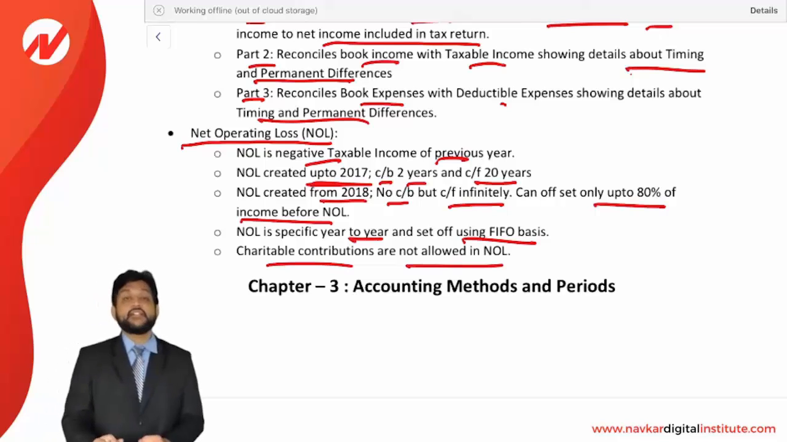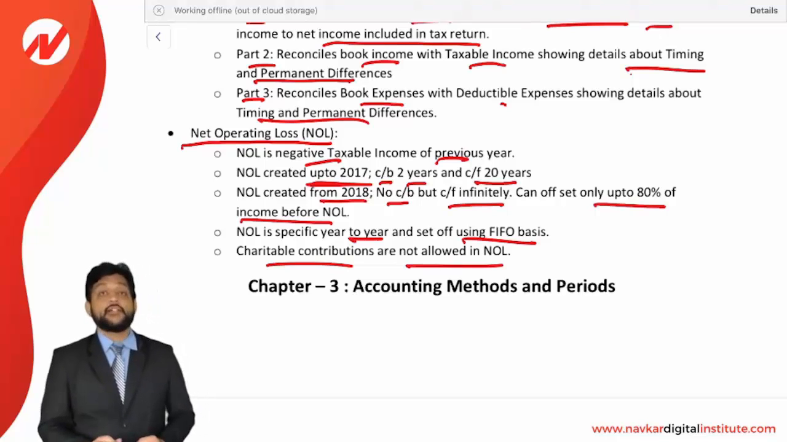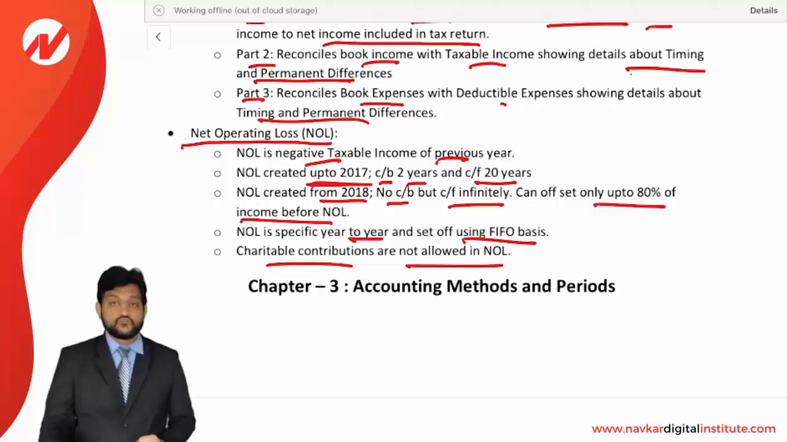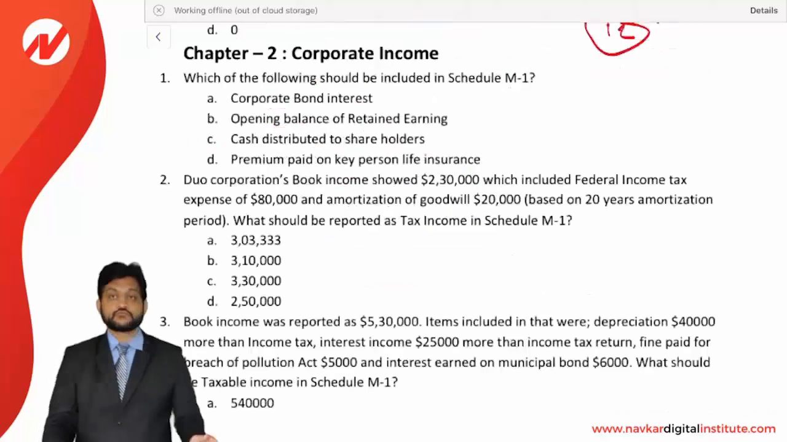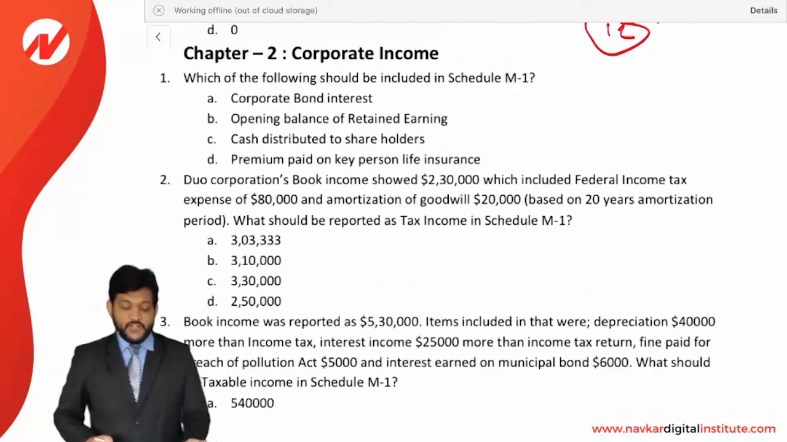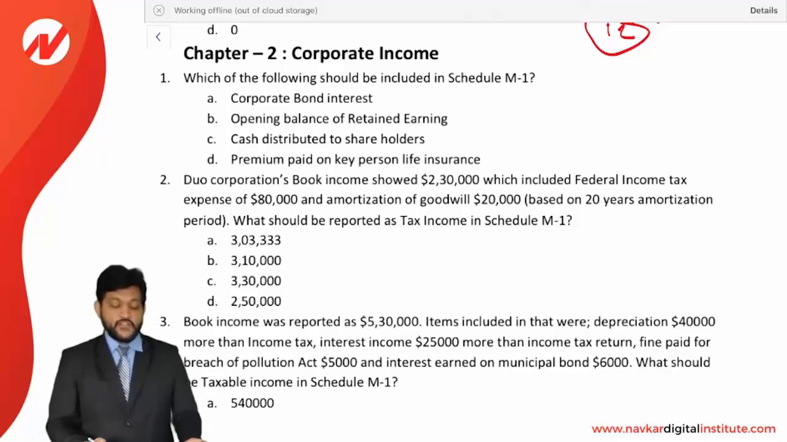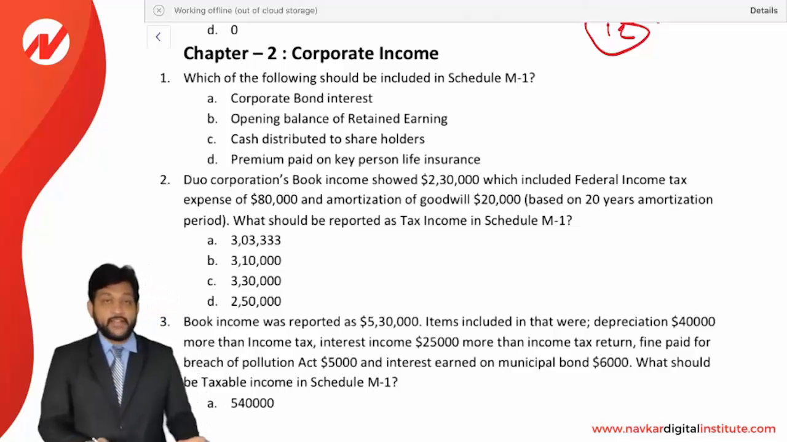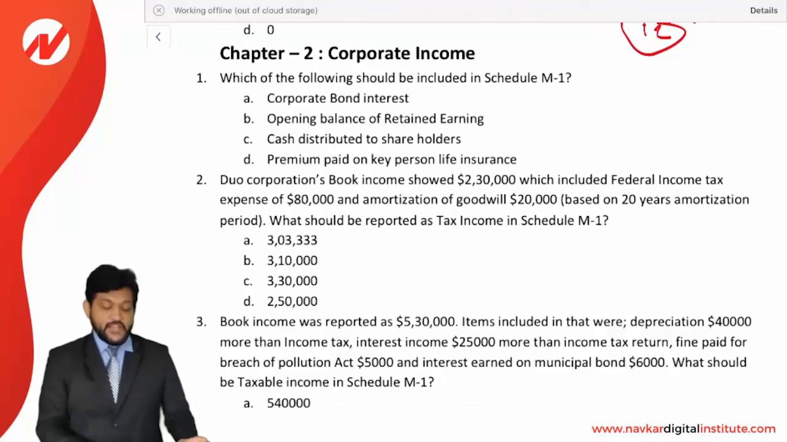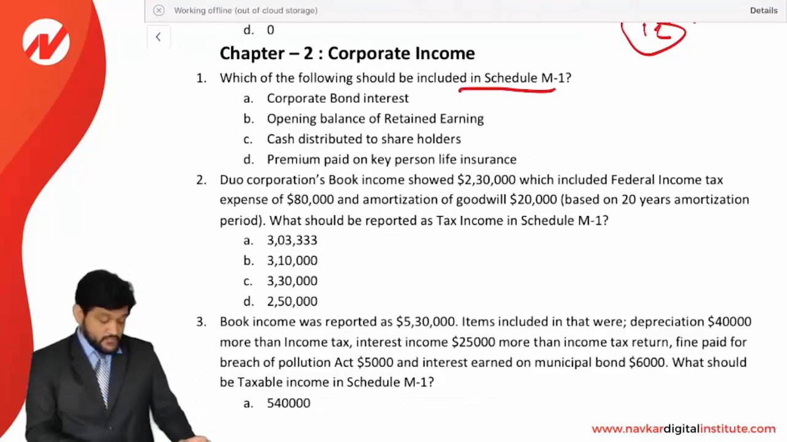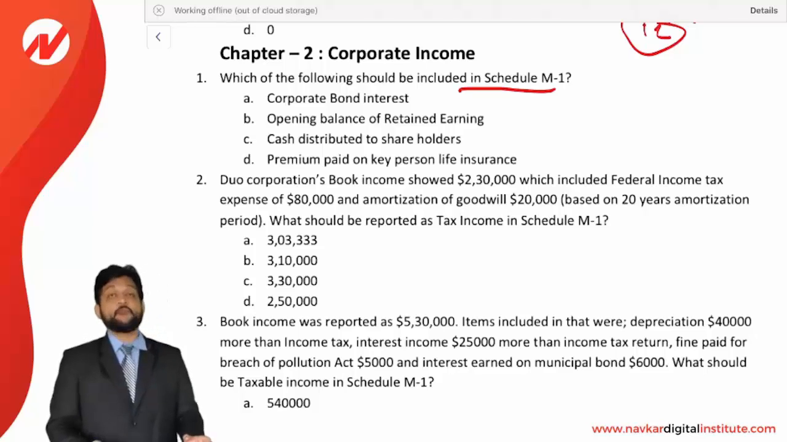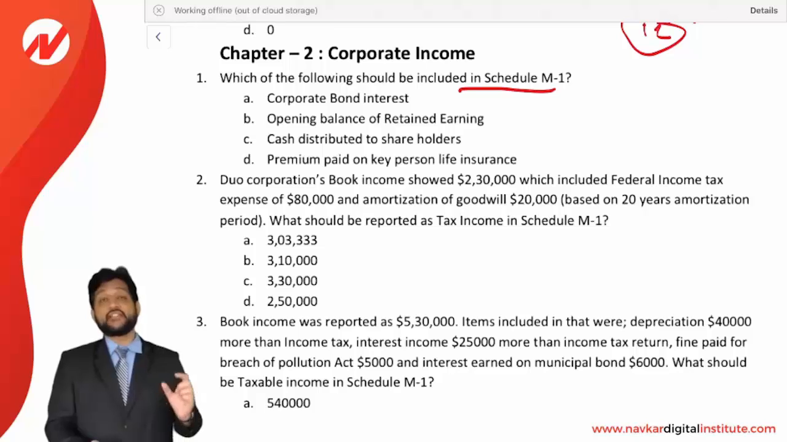So this being the theory of this unit number 2. Now friends, let us see the MCQs of chapter number 2, that is corporate income. Question number 1. Which of the following should be included in Schedule M-1? Schedule M-1 is a reconciliation of book income to taxable income. So you need to consider the item which is different.